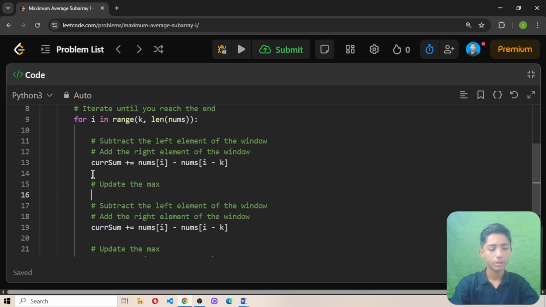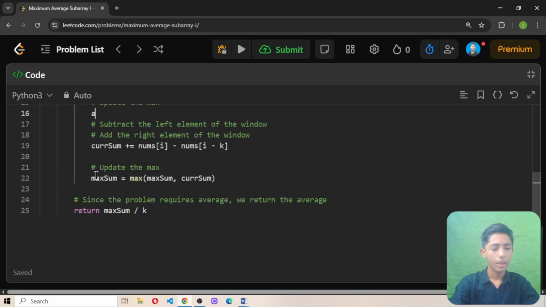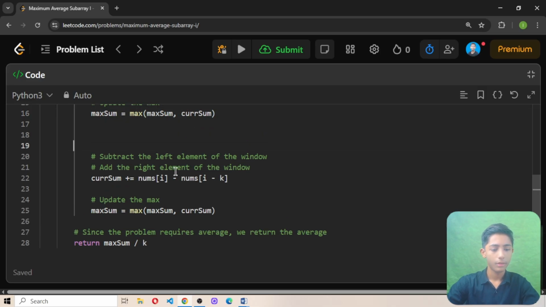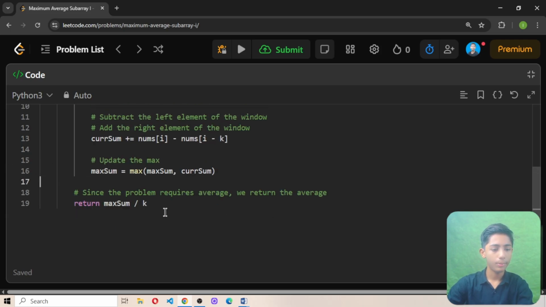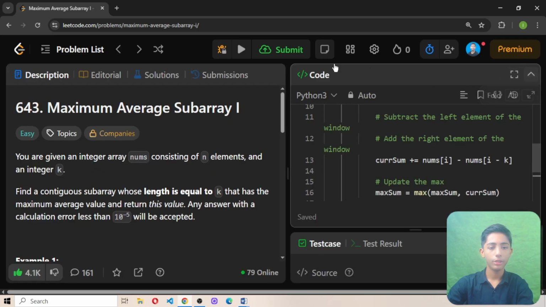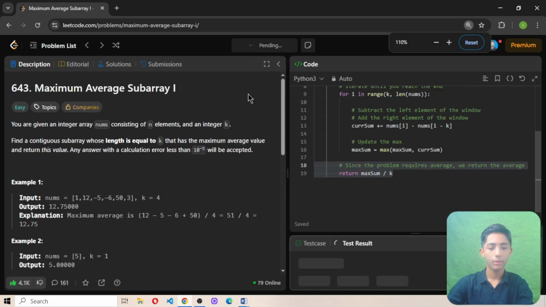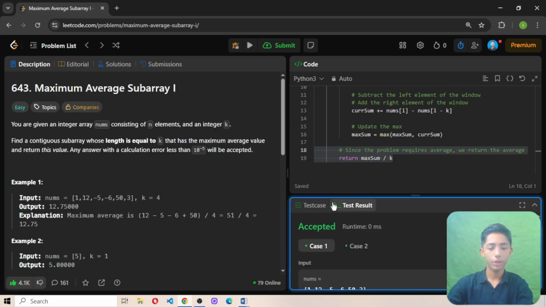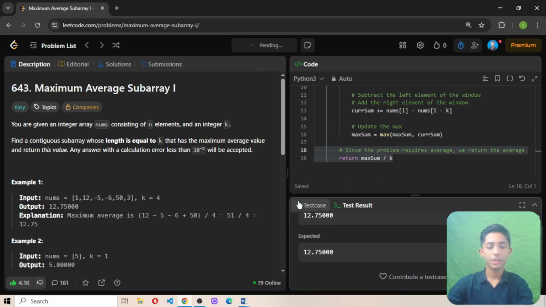Update the max. Now max sum equals max of max sum and curr sum. And then return, and please write this one more line. I think my keyword is not being written, so write these 2 lines also, then run your code. Now let's see. When I run this code, the run has been accepted, you can see it. So let's see the submission.